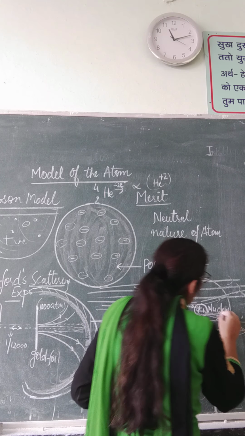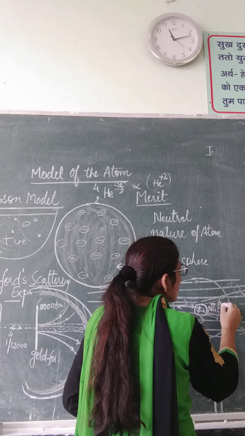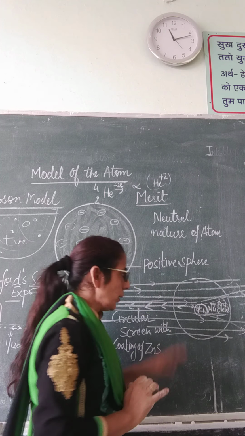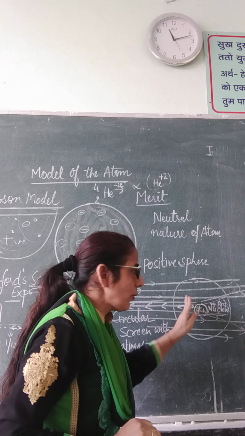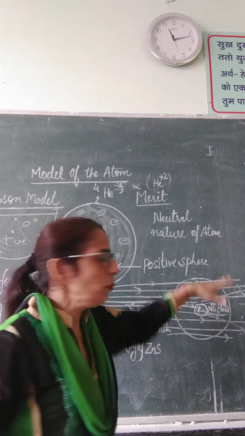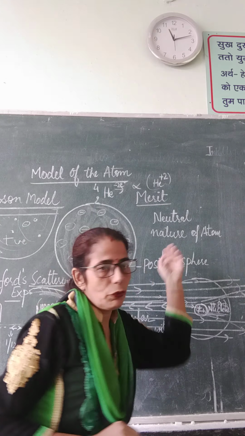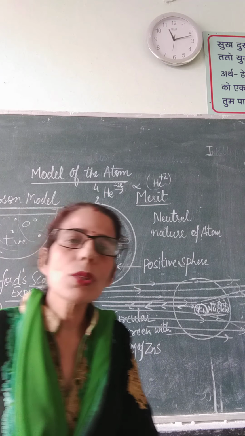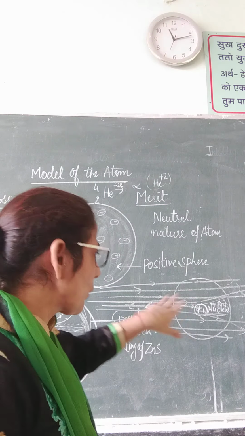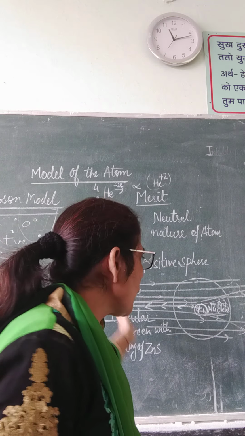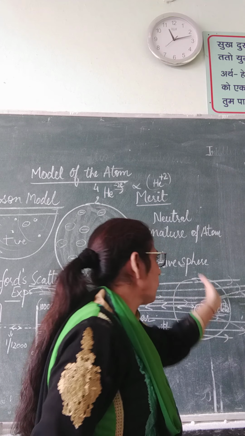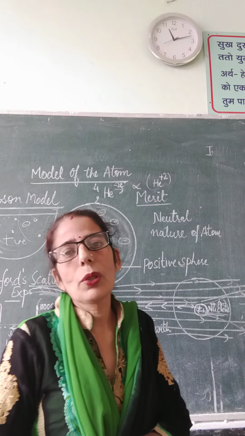He said all the protons are inside this nucleus, and the nucleus has very small volume in comparison to the volume of the atom. And electrons, he said, are revolving around the nucleus in the extranuclear part.